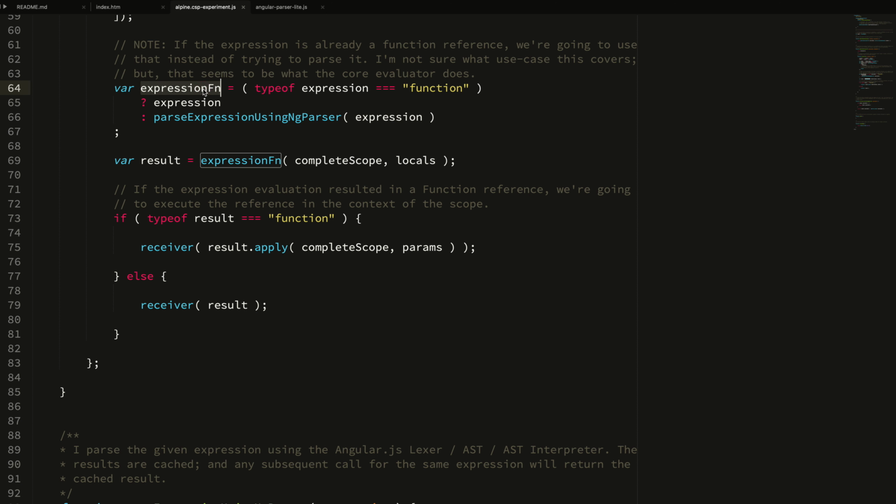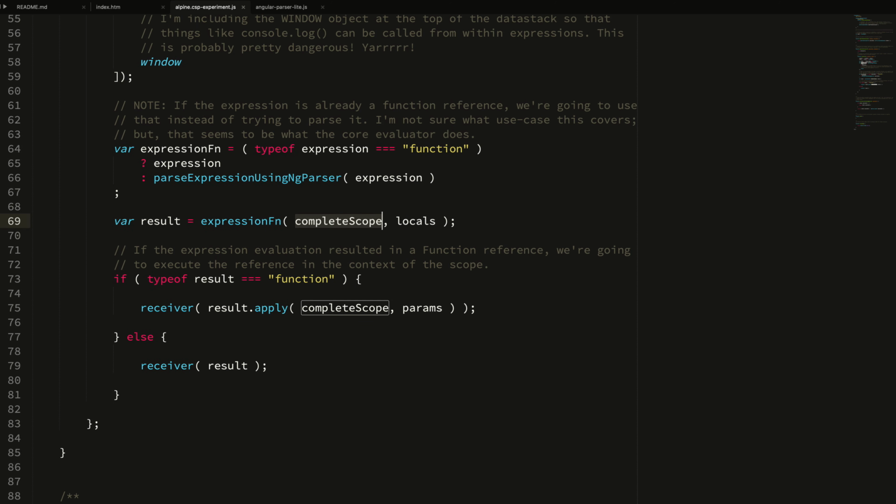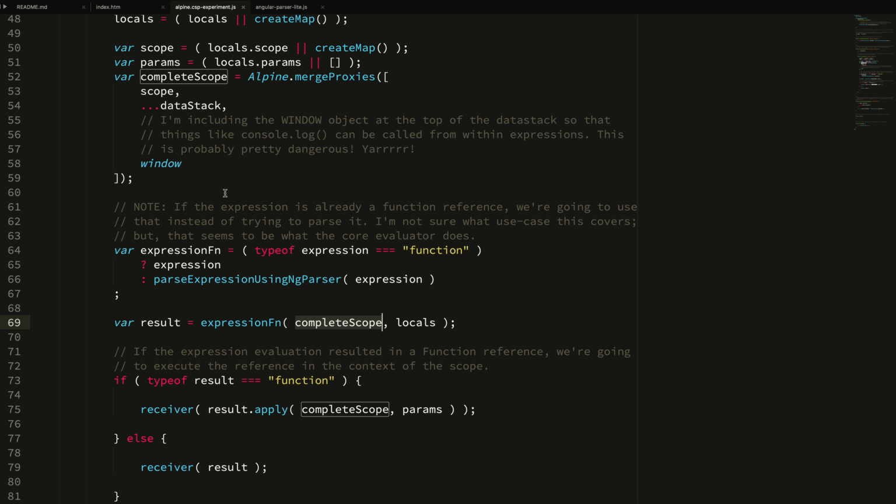So this becomes a function, and then we evaluate that function using the Alpine.js data stack. That's essentially the merged proxies, if you will. That's the stack of data going up the DOM from the current element, and then the locals. And the locals would be things that the expression can use that are not part of the data stack.